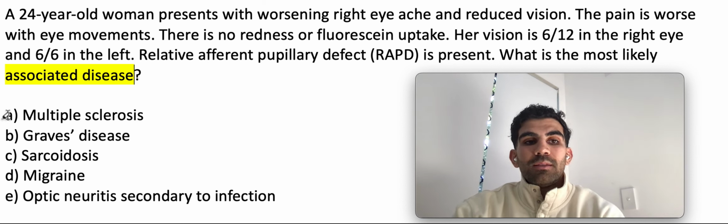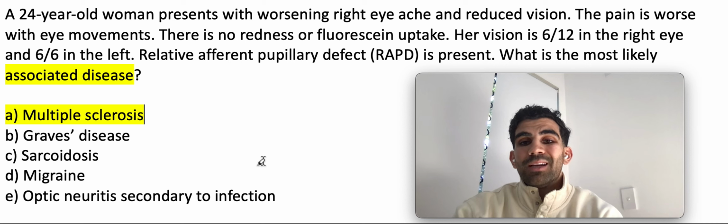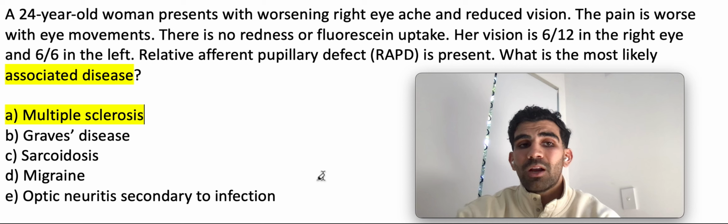And that leads us to the final answer, which is multiple sclerosis, the correct answer. Remember that the highest yield findings in multiple sclerosis are optic neuritis and internuclear ophthalmoplegia. Okay, you can also get things like urge incontinence. The most common type is relapsing remitting, where the patient will have repeated episodes of neurological disturbances over a period of time. Okay, so what we're seeing here is optic neuritis from MS.